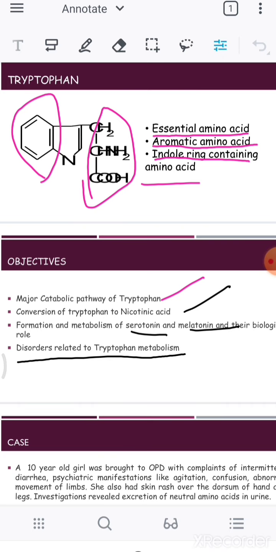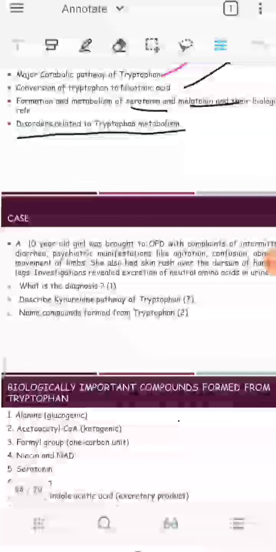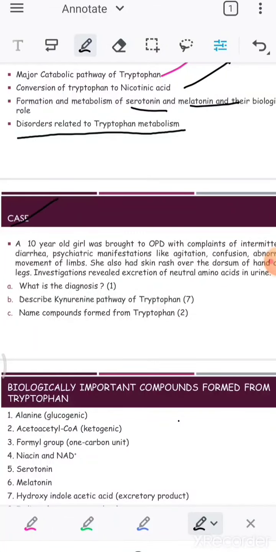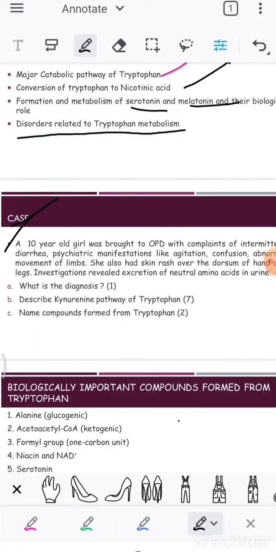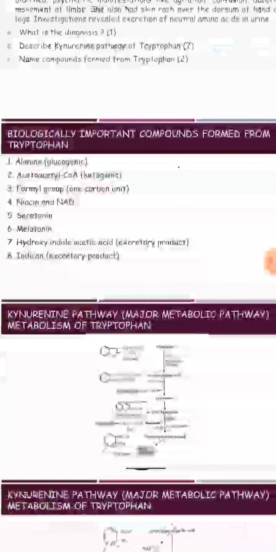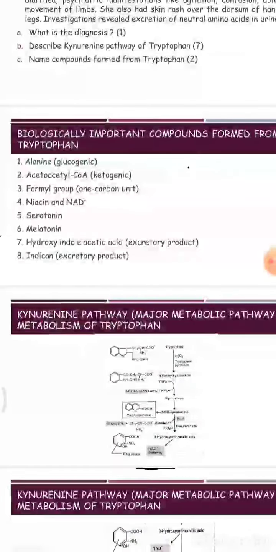And next, importantly, after completing this entire session, we will be talking about one case scenario related to our tryptophan metabolism, we will see it later. And then we are going to begin our metabolism here. So first of all, to begin with this metabolism, what are the products that are going to come from the tryptophan is very important here.